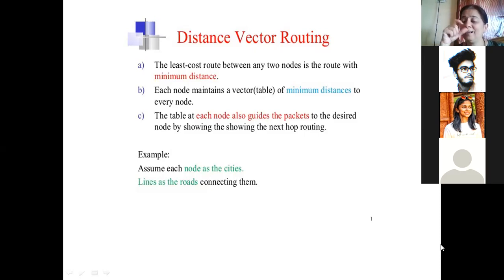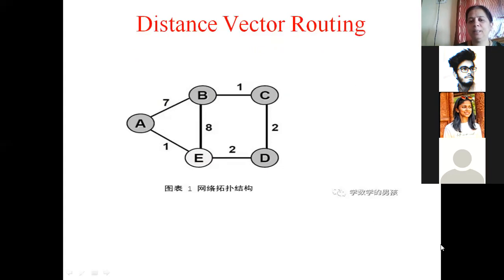There could be direct lines that connect the routers. There could be indirect lines that connect the routers. Every line will be associated with a cost. Depending on whichever is the least cost, that line will be chosen to transmit the data. Okay, let us take one example.